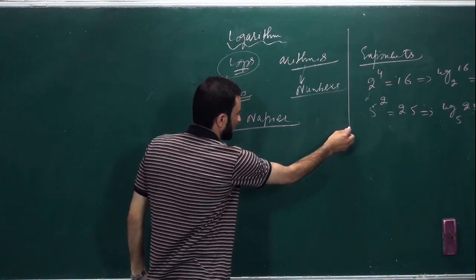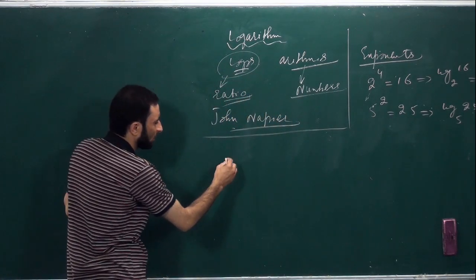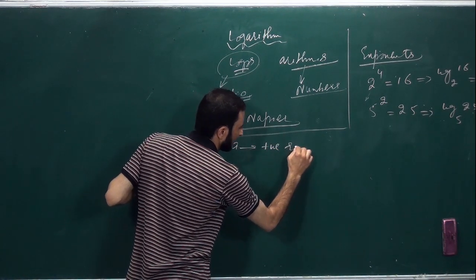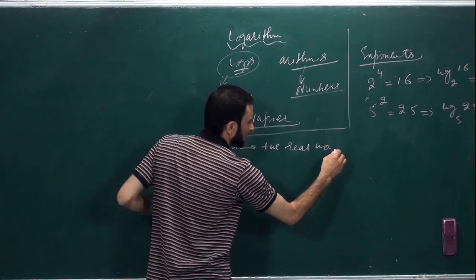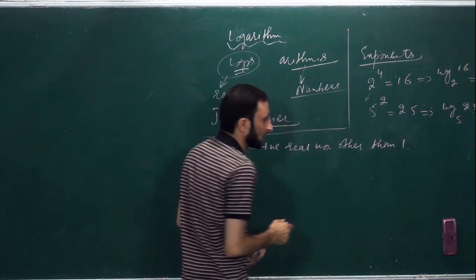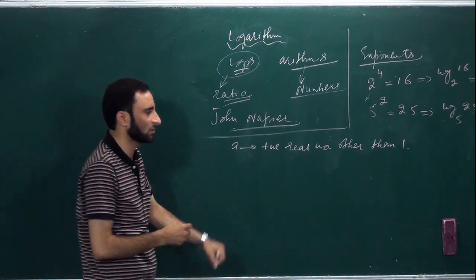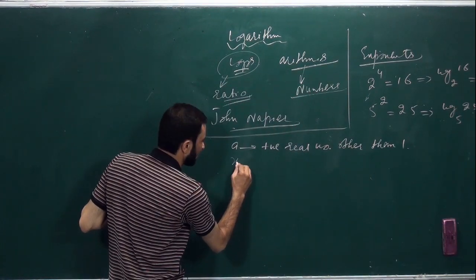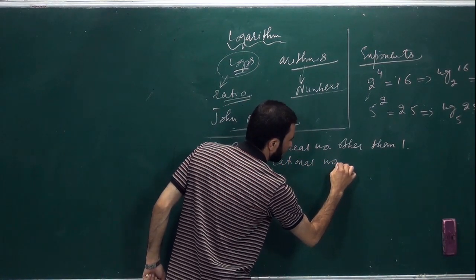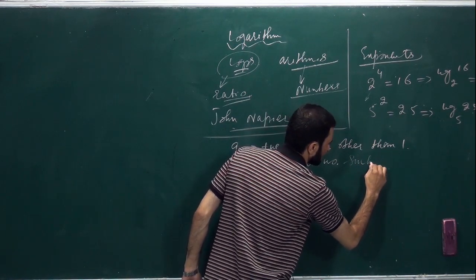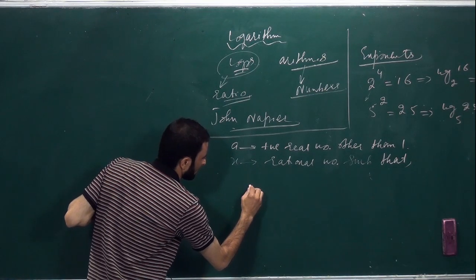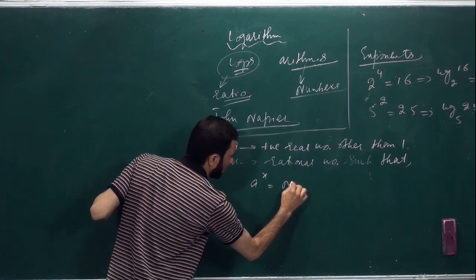Now in general, if we have a as a positive real number other than 1, meaning a should not be equal to 1, and x is a number such that a to the power x is equal to n.